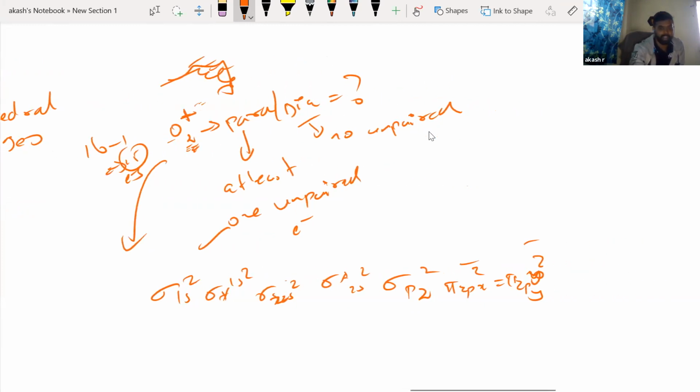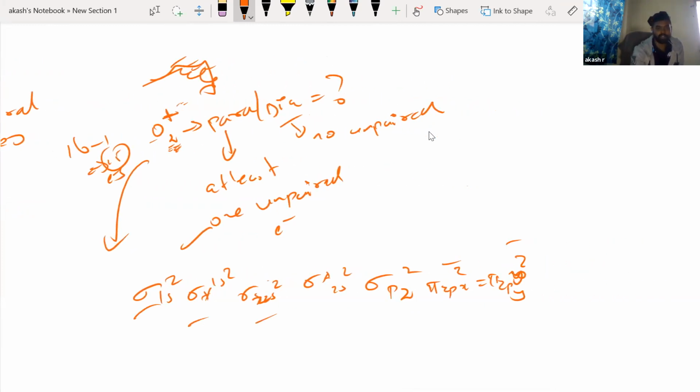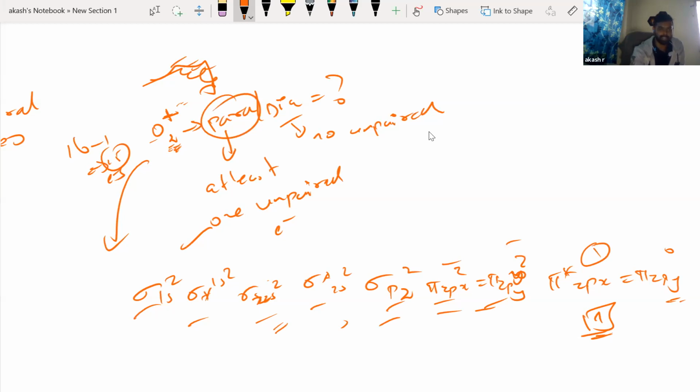So how many over till now? 1 2 3 4 5 6 7. That means one more electron only will come in the pi star 2px1, and pi star 2py0, there are no electrons here. If you have one more electron, then you have to put one electron in this. Now you see all of them are paired here, but this particular one electron will be unpaired. So definitely your O2 plus is paramagnetic.